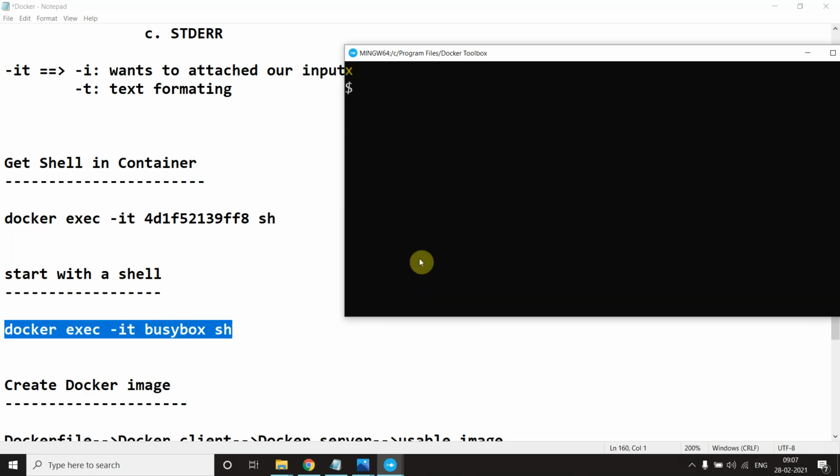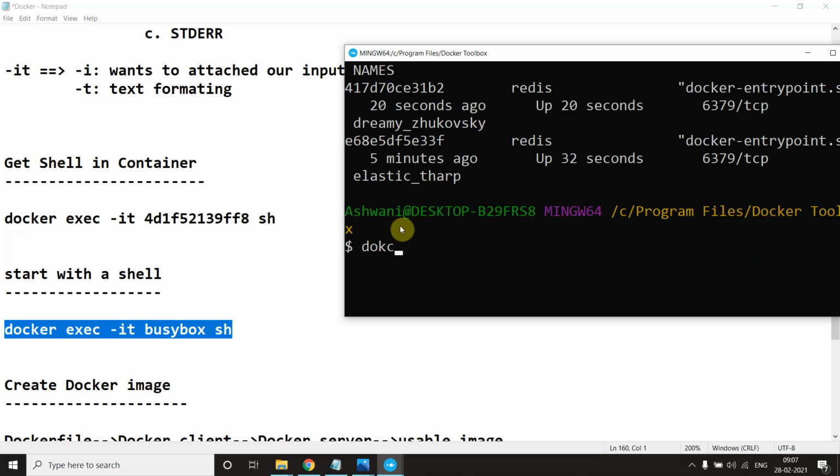So I will take this and say Docker exec -it, paste it here, and under this I want sh, I mean I want a shell. Now the shell is coming.